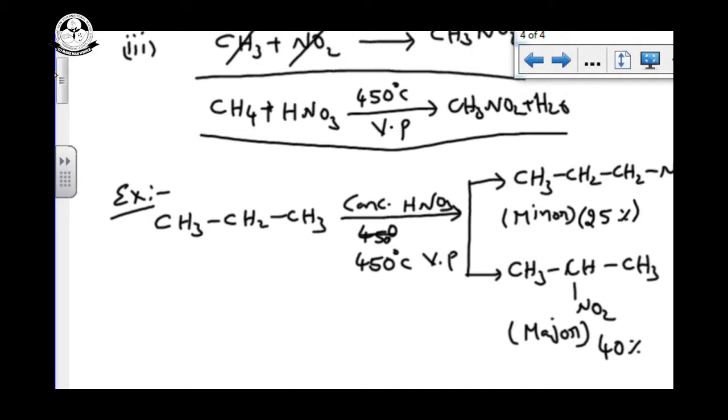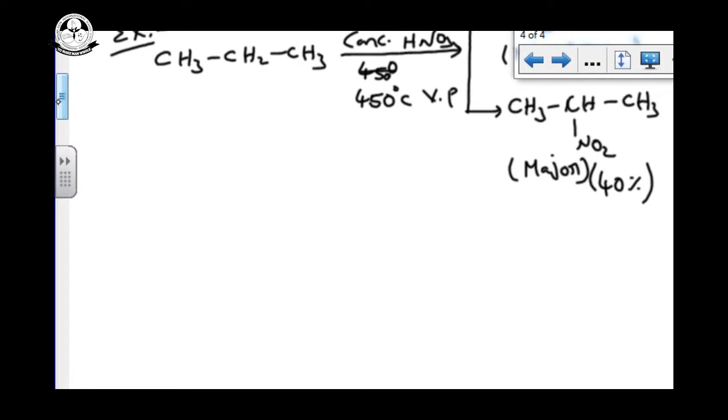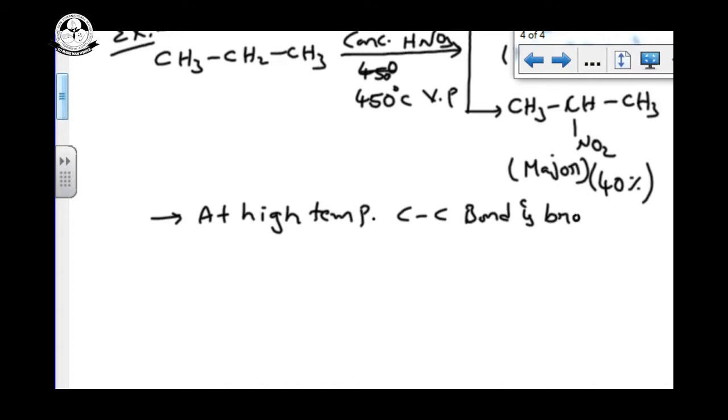What about the remaining? Totally it should be 100%, but 40% this one and 25% this one, so what about the remaining one? See, here we are using a very high temperature. At high temperature, the C-C bond will be broken. So we are using very high temperature, and the C-C bond will be broken.